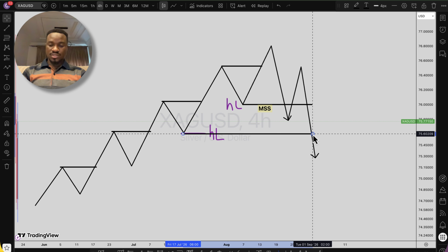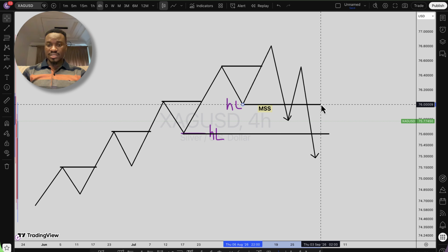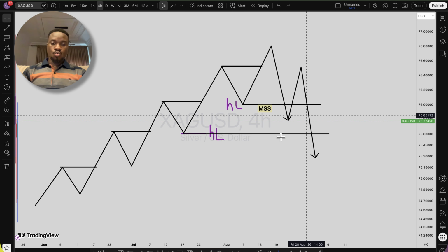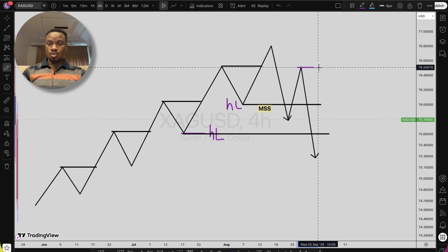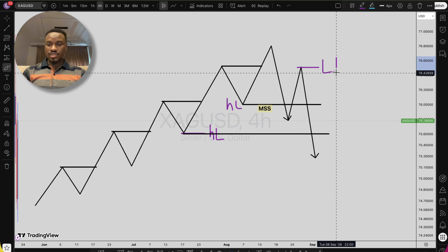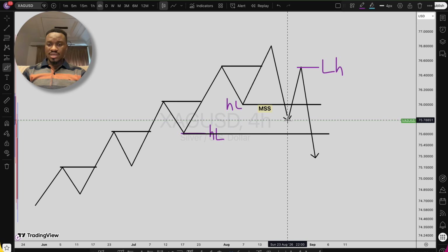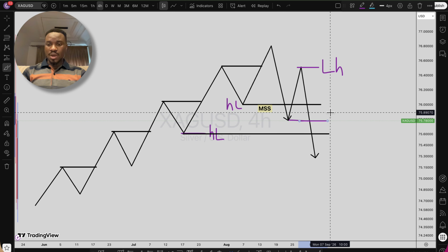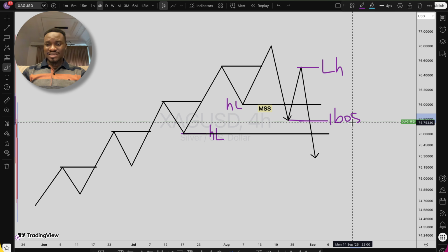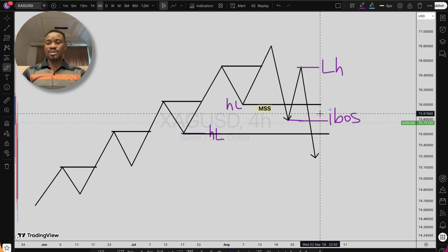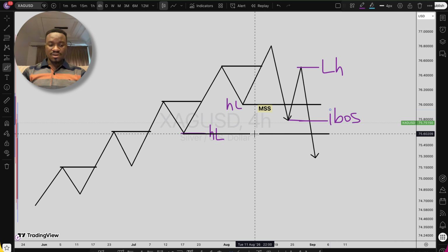Now you have something like this. You can see that. So what we call this level right here is our first low high swing, and this level right here, we took out as our IBOS, internal break of structure. And why is it an internal break of structure? It's an internal break of structure because we still have a change of character level right there.